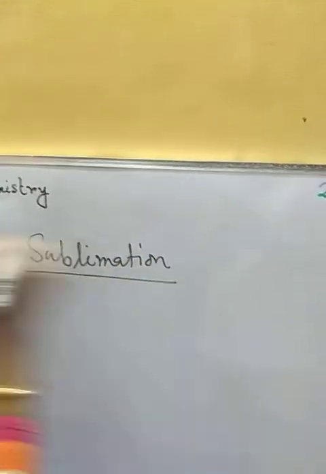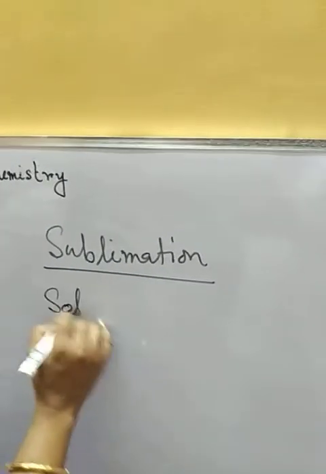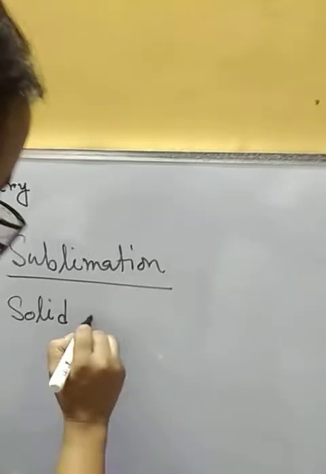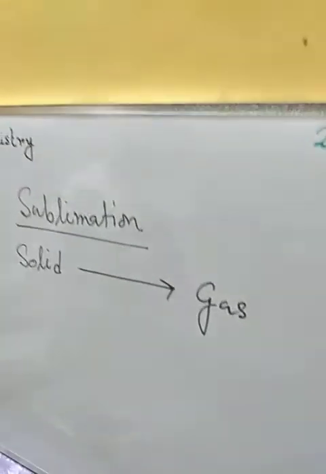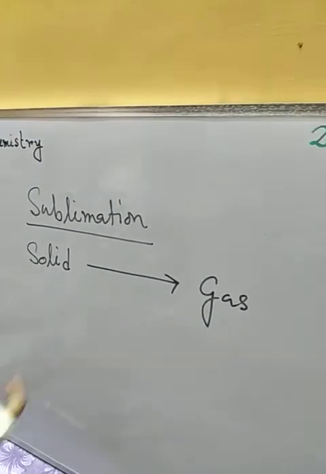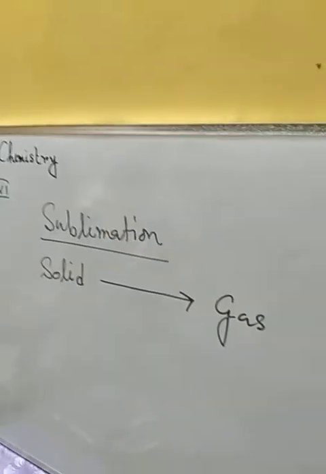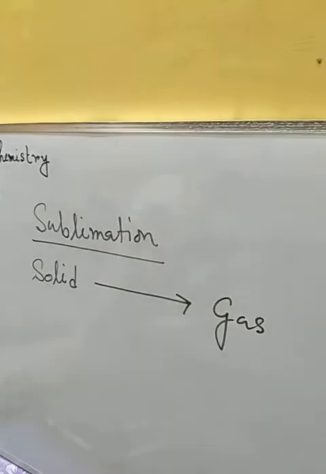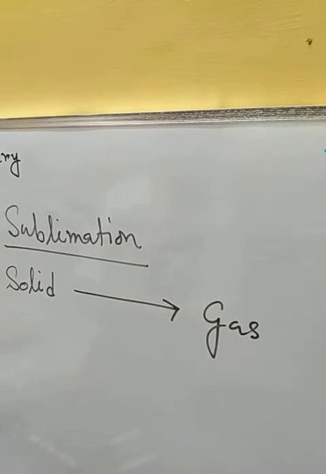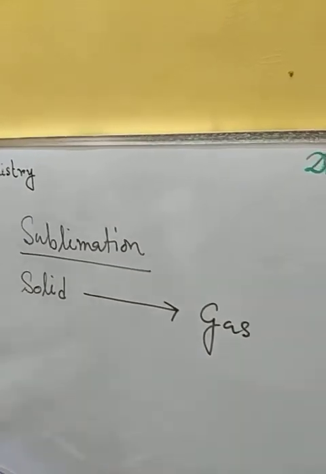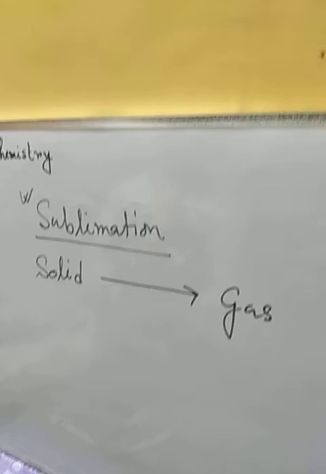During this change of state we get directly the solid form to gaseous form. There are a few substances which can change their state from solid state to gaseous state without passing through the liquid state. So here we cannot see the liquid state in between. This kind of process of conversion is called sublimation.